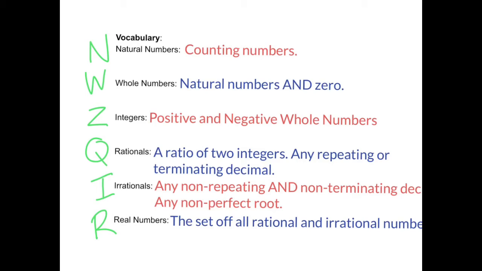One final piece to these subsets of the real number system is that there are letters used to represent these words in case you don't want to actually spend time writing out the whole word, and that happens a lot with me. I don't always write out the word, so I want you to have this written down. N is used to represent the natural numbers, W is for whole numbers, that seems pretty self-explanatory. Z is for integers, and Q is for rationals, and that goes back to the words in a different language, Latin or Greek, I don't remember.